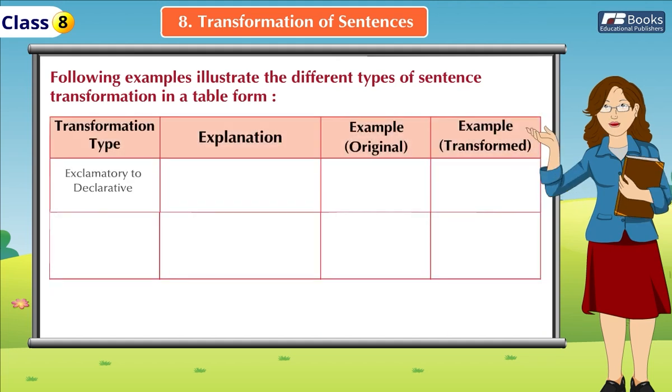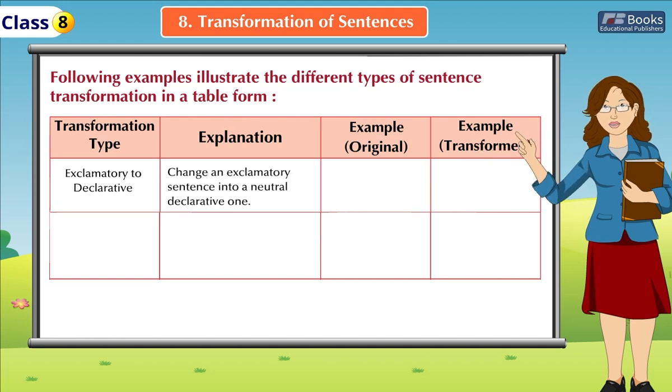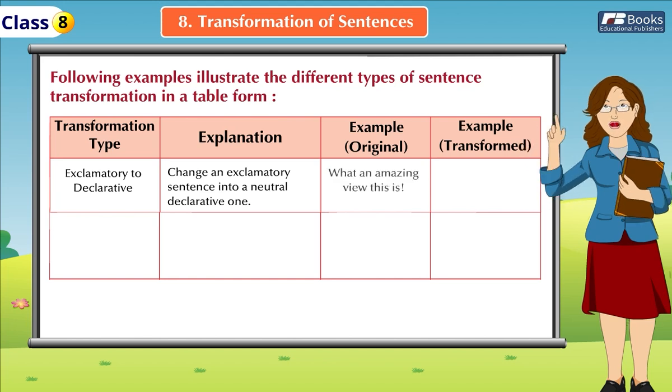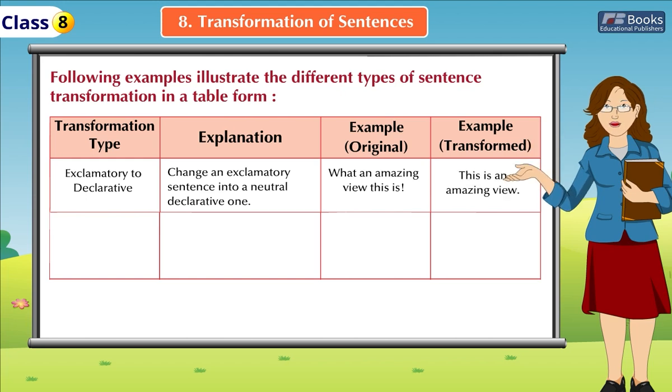Transformation type: exclamatory to declarative. Explanation: change an exclamatory sentence into a neutral declarative one. Example, original: "What an amazing view this is!" Transformed: "This is an amazing view."